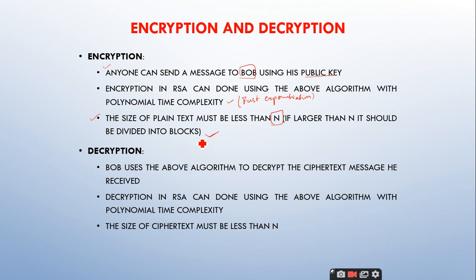Listen, one important question I would like to ask. By looking at this particular point, tell me whether RSA is a stream cipher or block cipher. Is RSA a stream cipher or block cipher? The answer is in this particular point only. Block cipher, right? So you should always divide the given text into blocks of size less than N. So this is a very good example of block cipher,